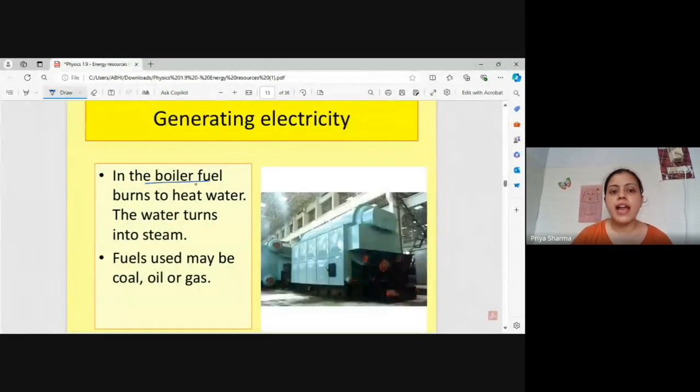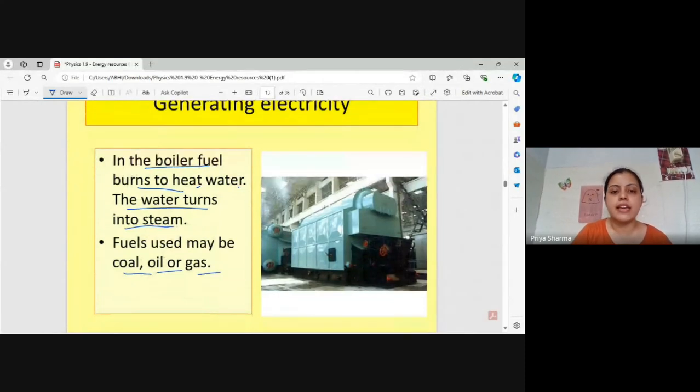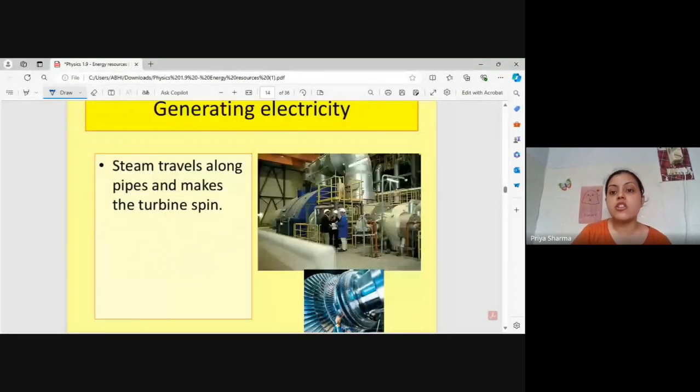In a boiler, what will happen? Fuel is burned. Now fuel is burned, it will heat the water. The water will turn into steam. Fuels could be anything: coal, oil, or gas. This is how electricity is generated. This is how it happens in your industries.